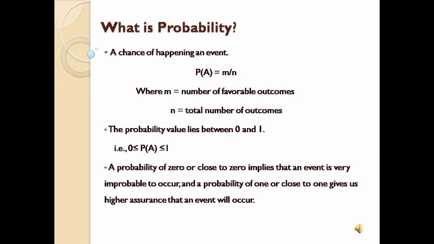As we see, 0.2 is very close to 0. This implies that this event is very unlikely to occur. Or else, if they say that the chance of winning is 0.9, as we see, 0.9 is very close to 1. So, it gives us higher assurance that an event will occur.